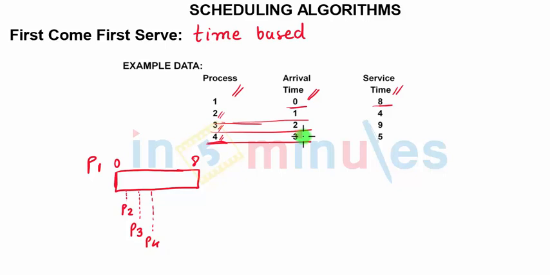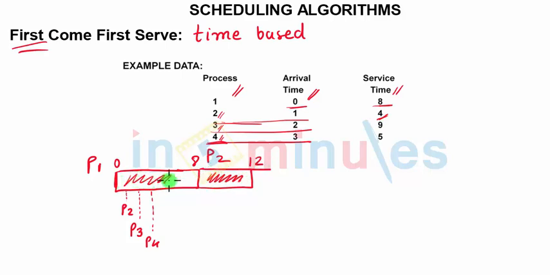So now P2, P3, P4 are available, but as per the rule of first come first serve, what would happen? After this, the next cycle would be taken by P2. This would run for 4 cycles. So 8 plus 4, 12. So this was for P2.